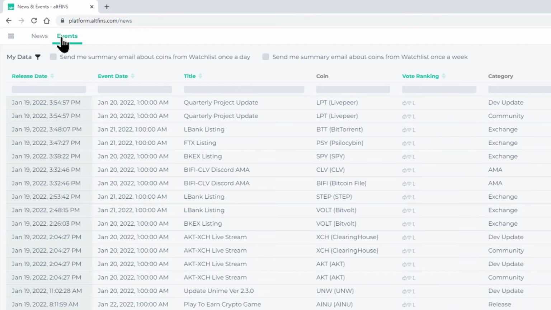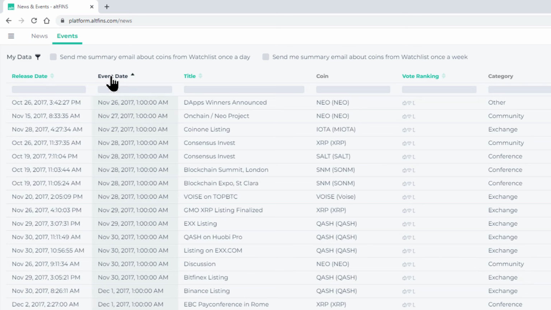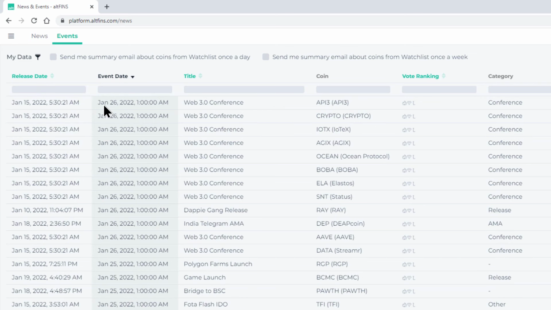Similarly, under the events, here we have upcoming events for, again, thousands of the coins that we track, either sorted by the release date of the event announcement or the event date, which may be more relevant, frankly. When is the event taking place? It's coming up.